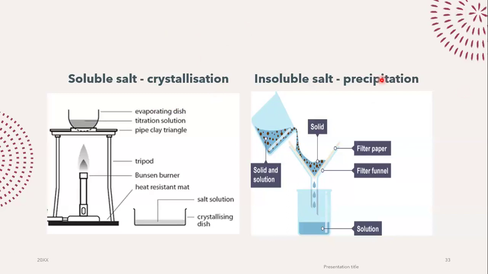Quite simply put, we take our evaporating dish. Inside the evaporating dish, we add our solution, okay? After we have added our solution, we are going to slowly heat it up. Please keep in mind, we heat it up slowly. We do not just put it on a high flame and get rid of all the water. No, we're going to heat the water slowly, and I'll explain why in just a bit.